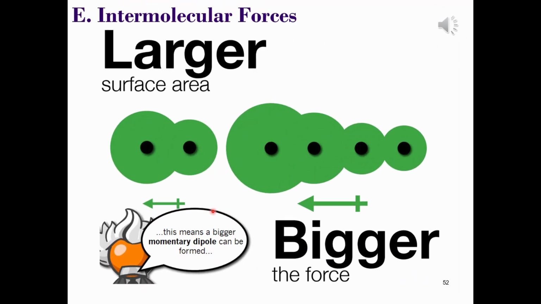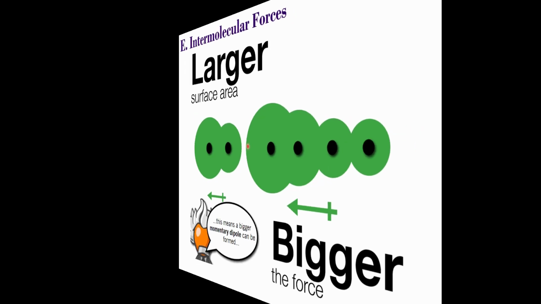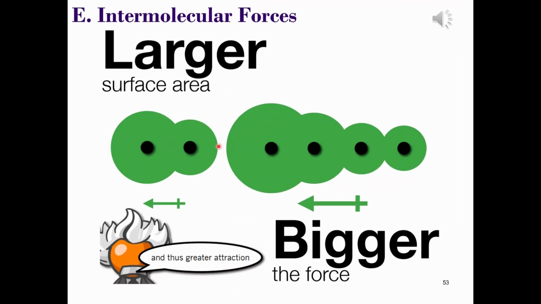So as the molecule on the right with the larger momentary dipole is set up, this is going to induce a dipole in the other molecule on the left, and as a result of that, there's a bigger intermolecular force of attraction, which of course then affects the boiling point of a substance. Let's take a look at some examples now.